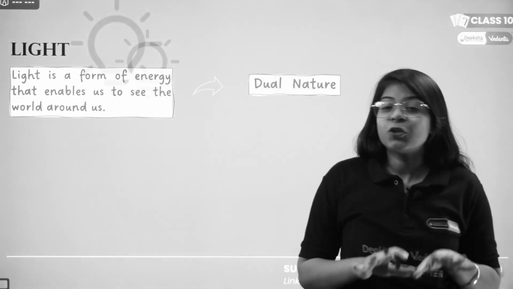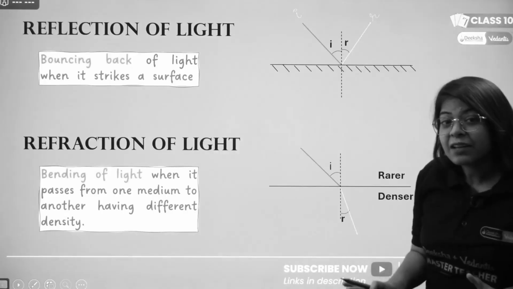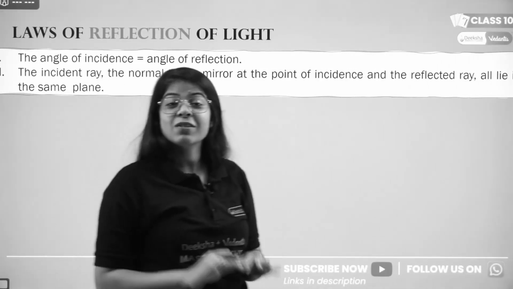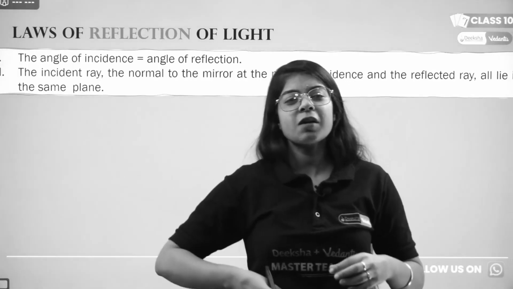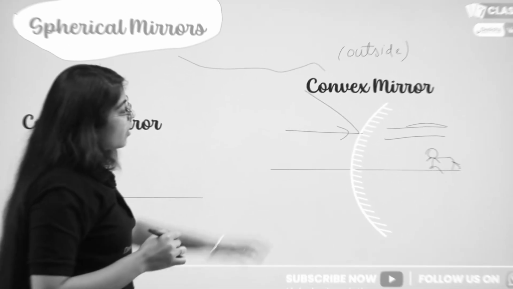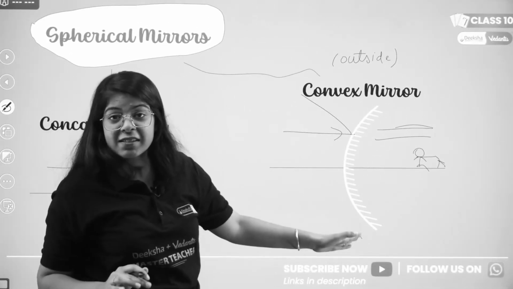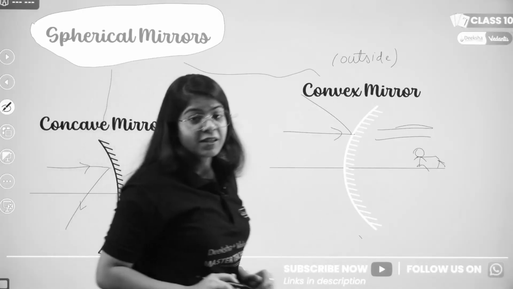Revise the chapter light. Light, my friend, has dual nature. But in refraction, it doesn't go back. Whenever we study physics especially, we are going to see so many laws. Laws are basically how things work. So if the outside surface is reflecting, that is called convex mirror.